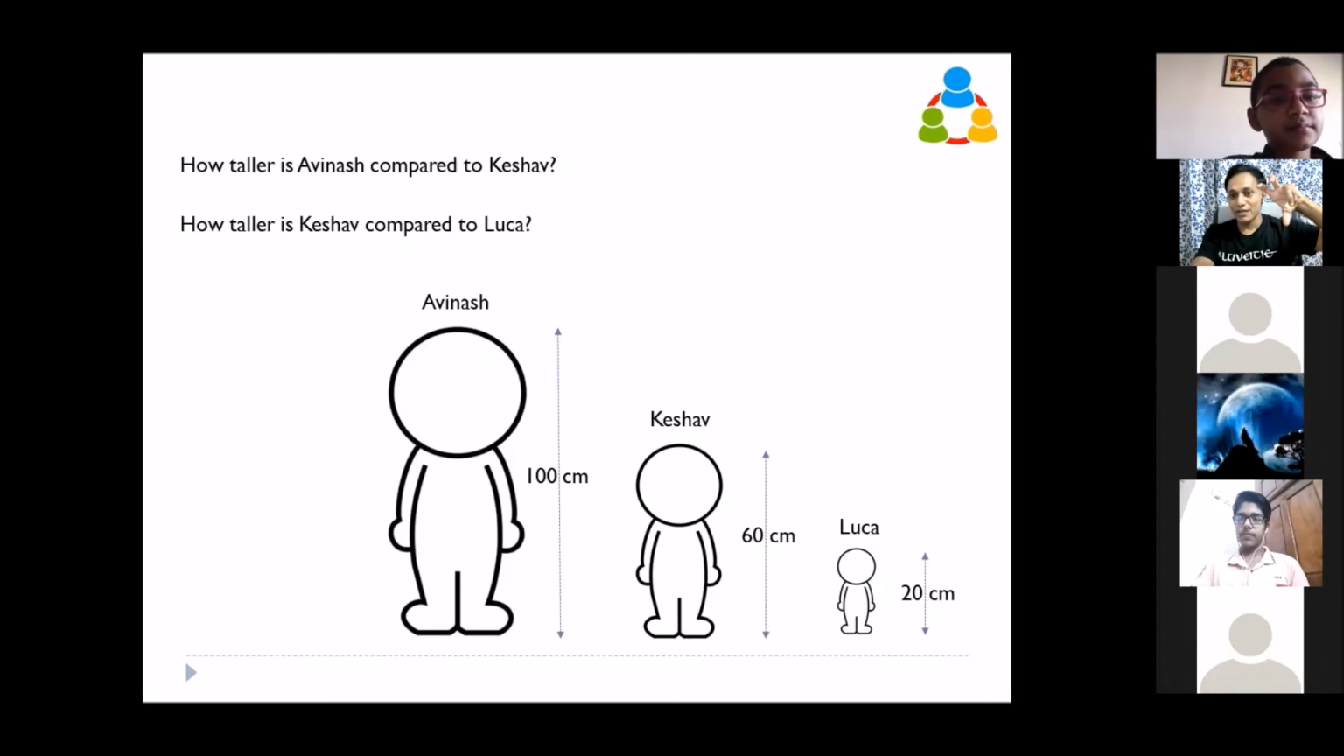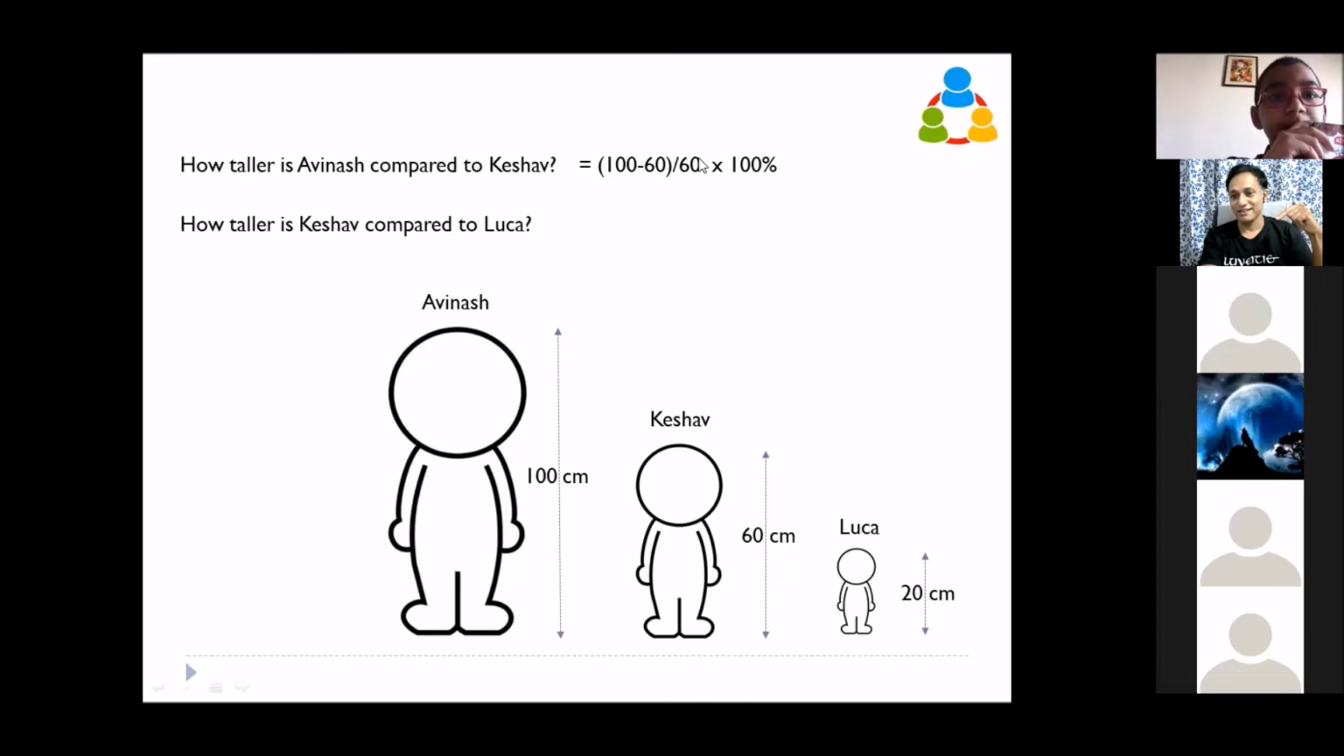Compared to whom? So if I put a figure for the first one, it is 100 minus 60 divided by 60. Then to get it in percent, you multiply by 100. And that value is 66.67. That means Keshav and Avinash, if you compare, Avinash is 66.67% more tall, or taller than Keshav. Okay?